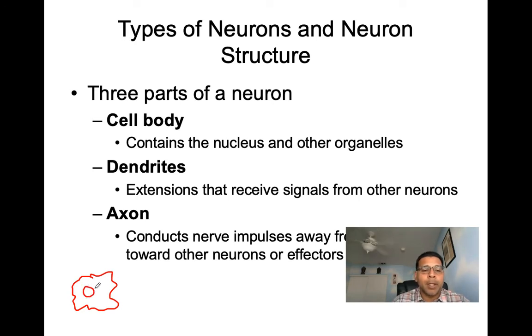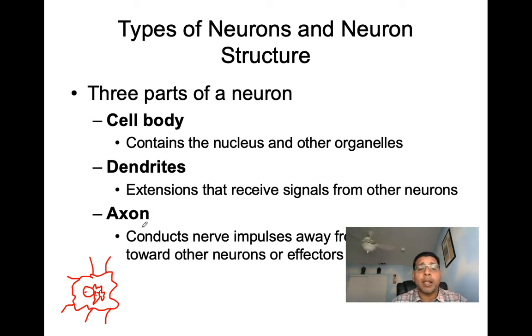Along with that, it'll have the other usual organelles that are going to be found inside of the cell. Okay, so here you can see my little cheap example of other organelles. And then here, the second part, we can see our dendrites. Now, dendrites are going to be extensions that receive signals from other neurons. So here we can appreciate that very nicely. So if we have another neuron, we're going to be able to draw that in here in a few minutes, and we'll see how that happens.